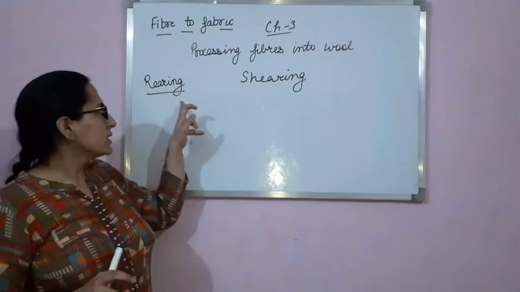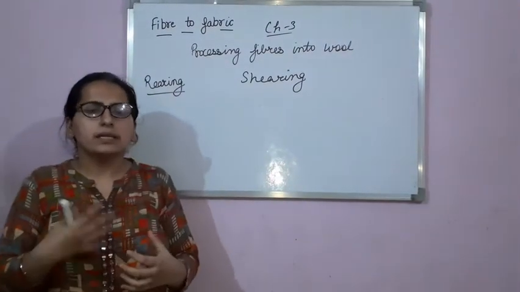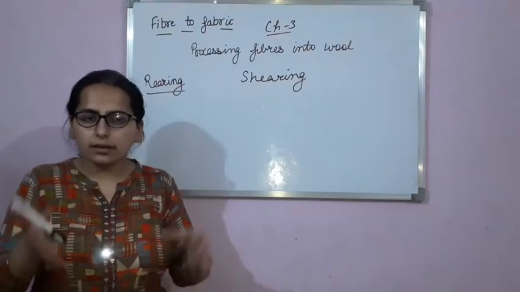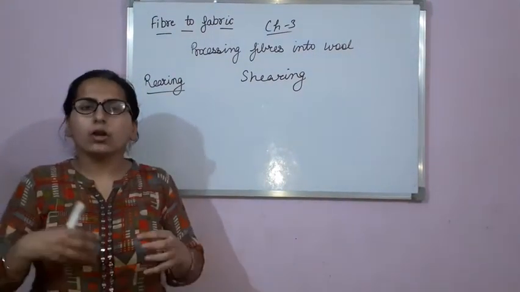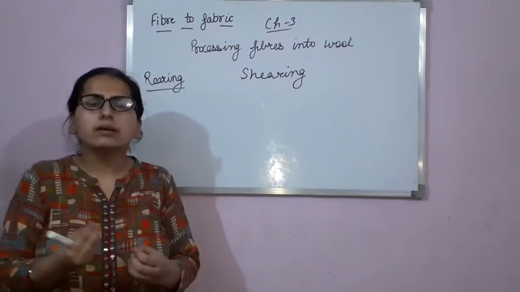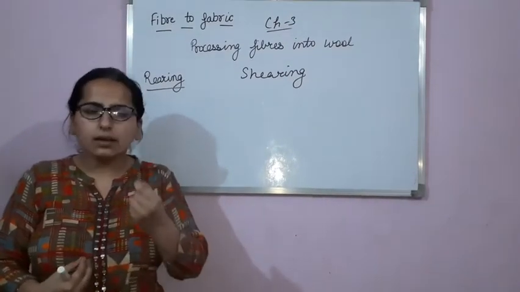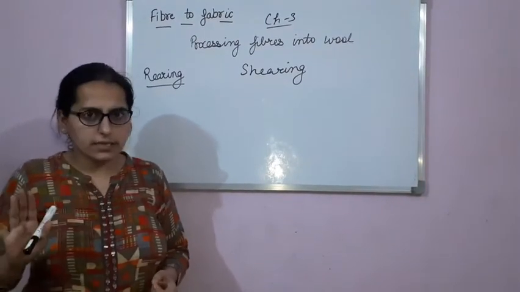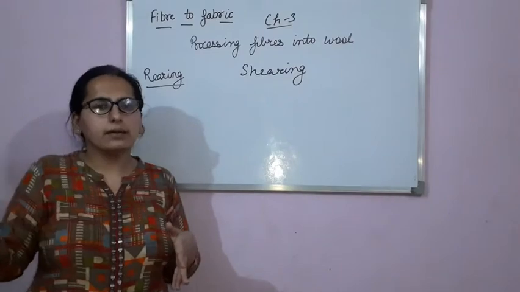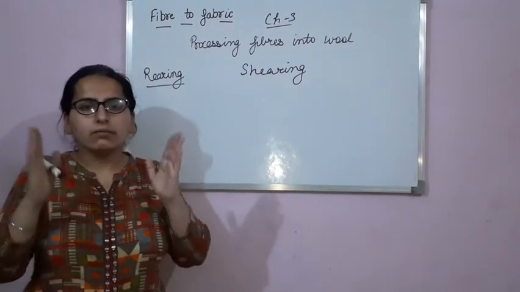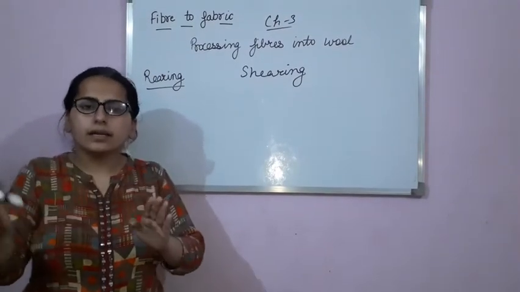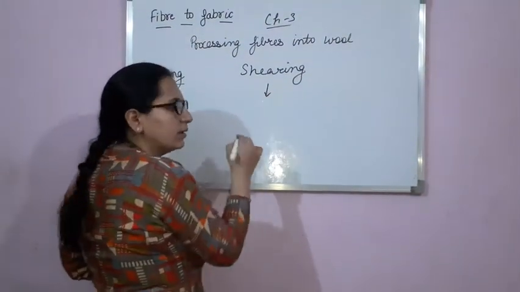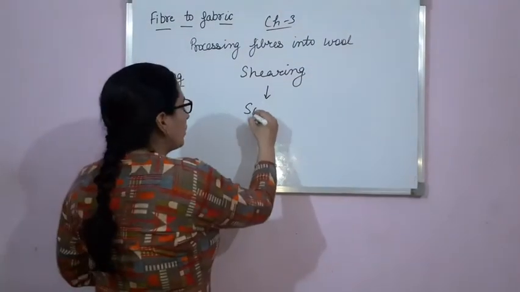Clear? First step, rearing, when sheep are taken care of. Second step, shearing, in which the fleece, a thin layer of skin along with the hair, is cut down. Now after shearing, the next step is scouring.